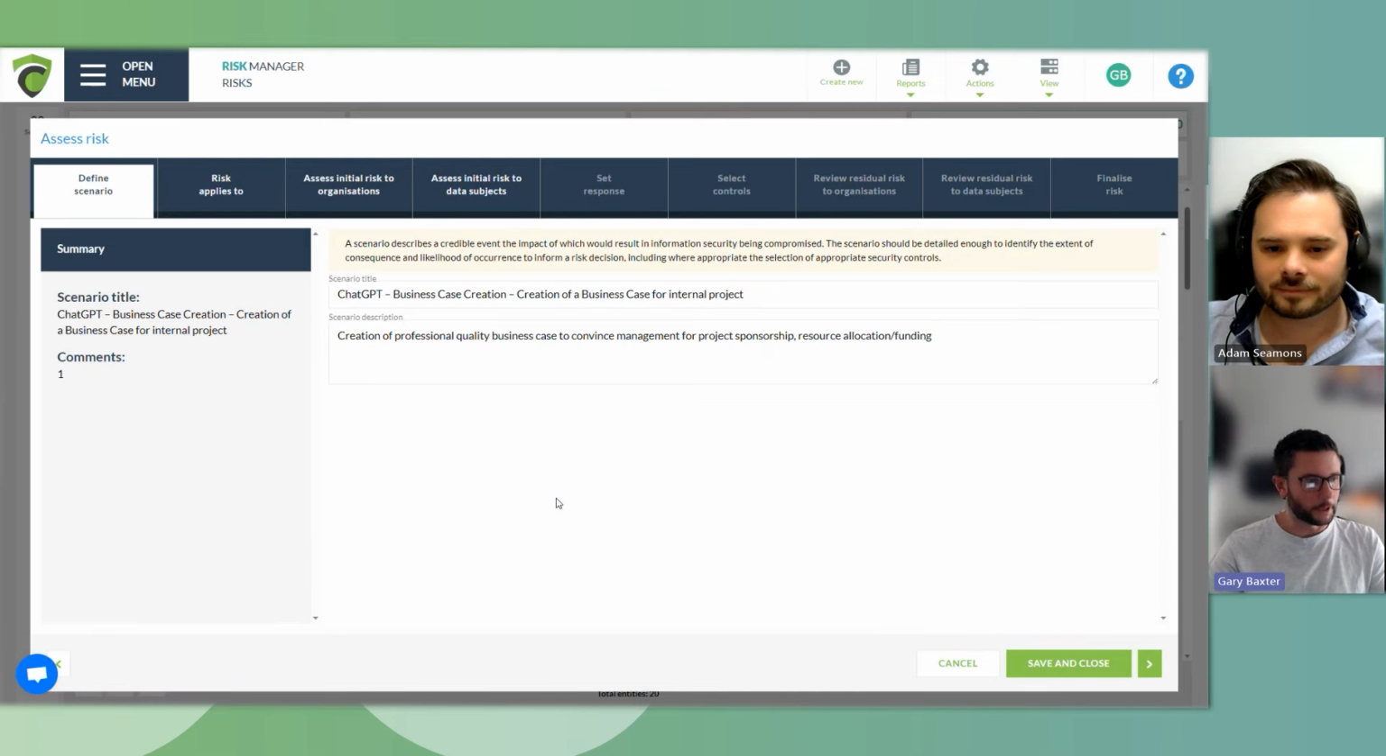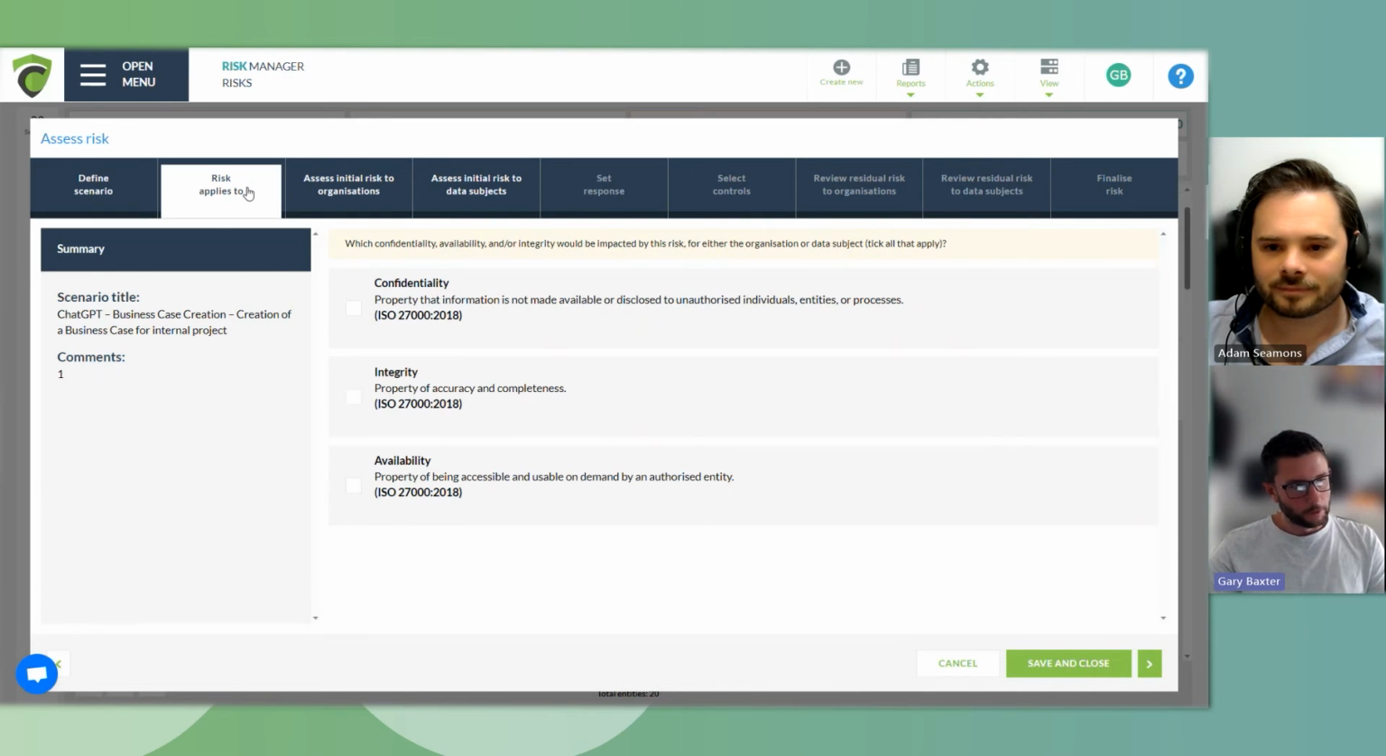First of all, they need to define the scenario. Now, this needs to be as clear and concise as possible. The scenario title and description are key to explaining what this risk is to the rest of the board. Moving across, we then start to move into what this risk is likely to apply to. Now, we're focusing predominantly on 27001 as that is our chosen security framework for our organization. That will then help us focus on the three items on screen, being confidentiality, integrity, and availability.